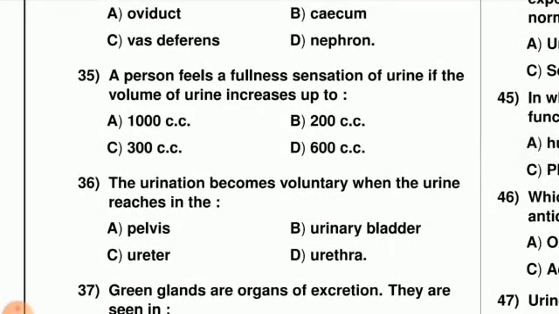When the urinary bladder is filled with urine and becomes full, at that time we sense the increase in the volume of urine in the urinary bladder, we feel the fullness sensation of urine, and this is 1000 cc.